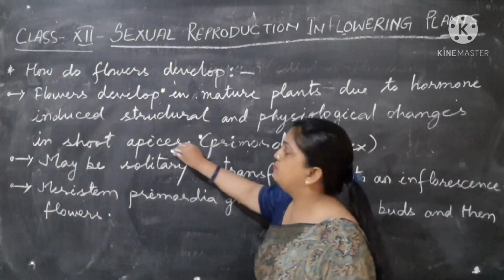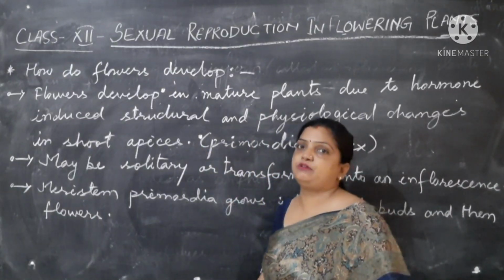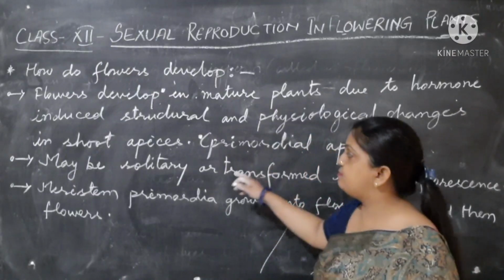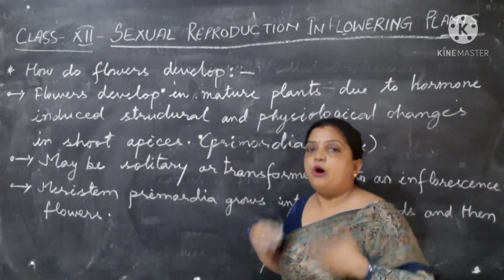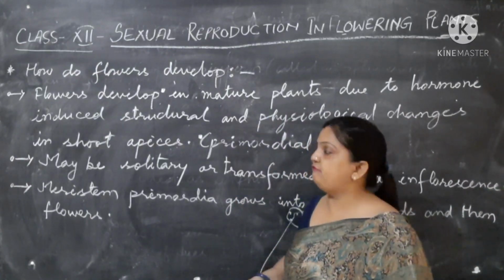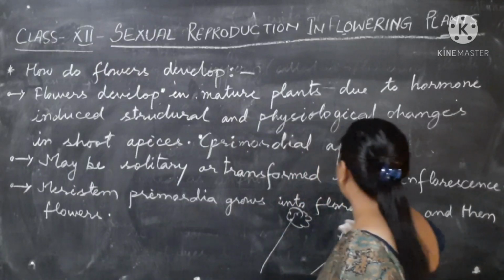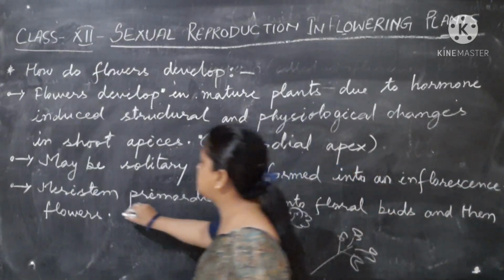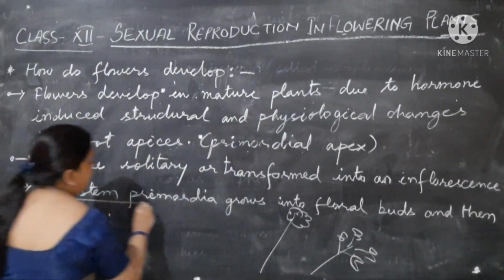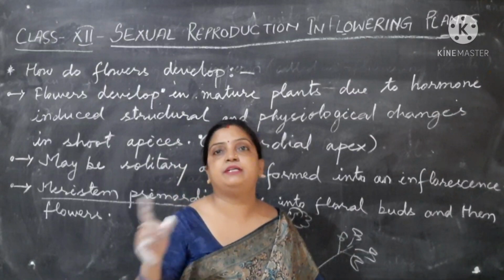From where? From the shoot apex, from the tip of the shoot, the modified condensed part of the shoot. From there the flowers may develop, and they may be solitary, single, or transformed into an inflorescence, a bunch of flowers. Now, meristem primordia grows into floral buds and then flowers. Meristem means meristematic tissue.